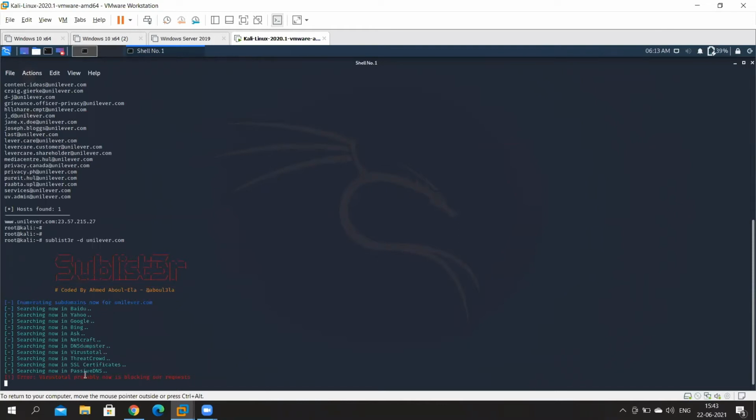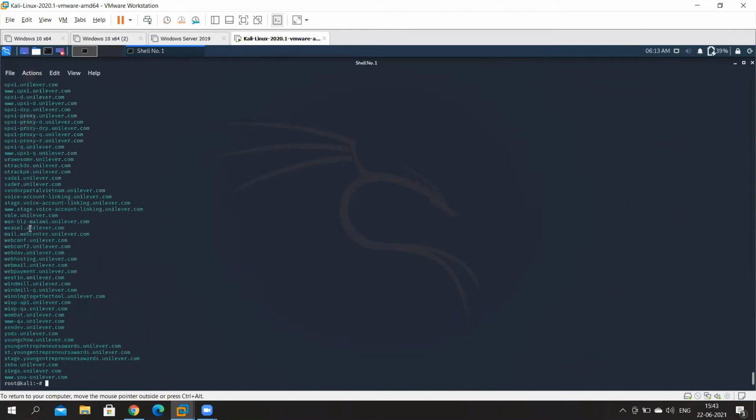It's going to search through all of these different places. At first, you'll get an error which says VirusTotal is probably blocking our request, but hopefully very soon we are going to get some results for us. It's going to give you a lot of information about subdomains of an organization. Now, how is an attacker actually going to use this information? They will take a look at all the subdomains that seem really interesting. Again, this is part of reconnaissance. So let's say that one of the subdomains that attackers get to see through Sublist3r has something to do with a classified file or a design file. All of that information is going to be available for them.